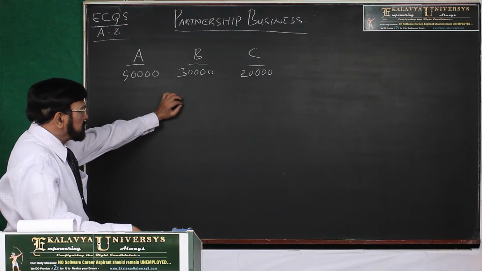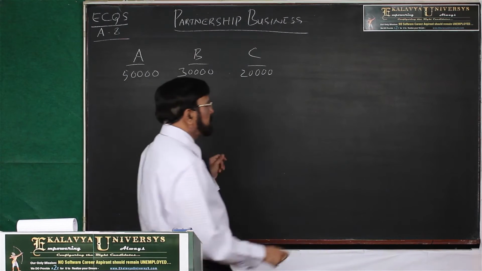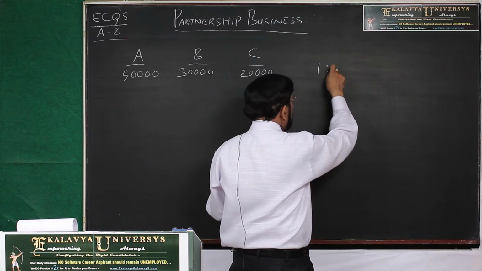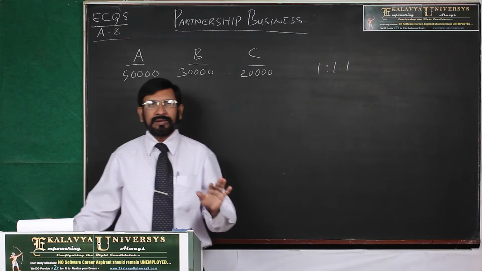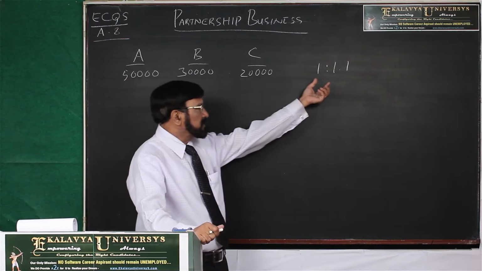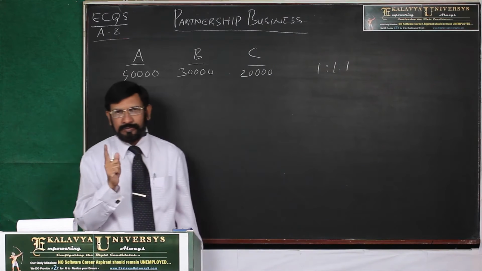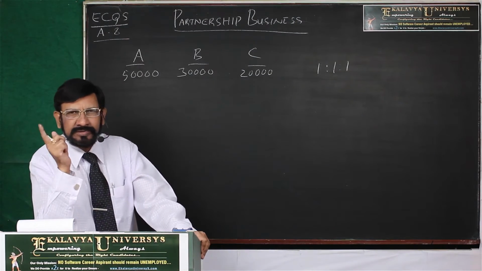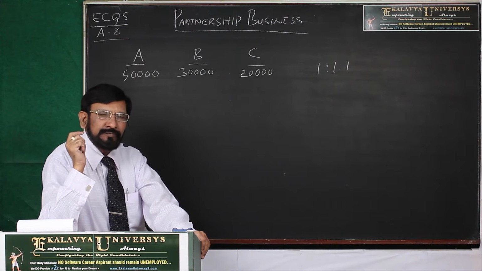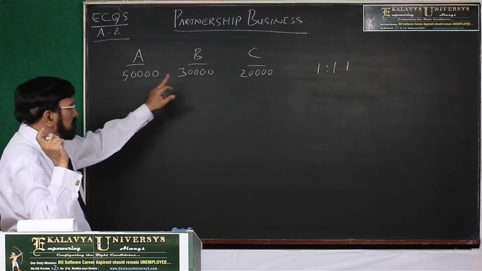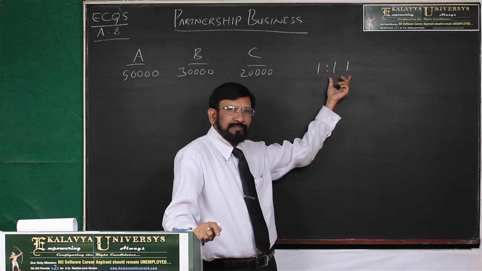Suppose the partnership agreement specifies that they share the profits in equal ratio, that is 1:1:1. Then suppose 30,000 rupees profit comes, they have to share 10,000 rupees each. Just understand this point. If there is any partnership agreement that specifies the ratio of sharing profits, then regardless of the capital they brought, they have to share the profits in that ratio.